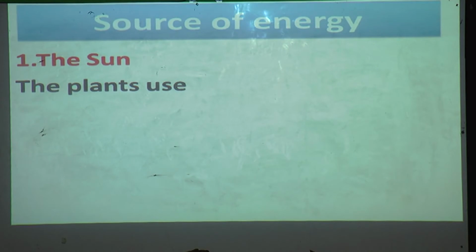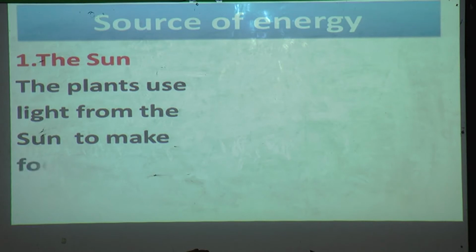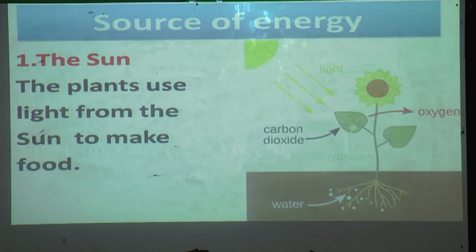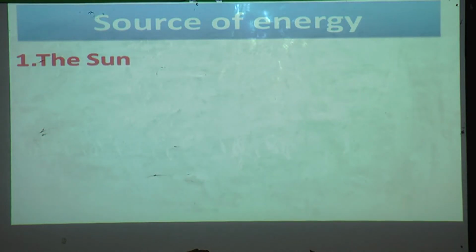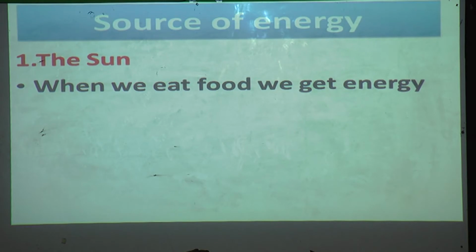The plants use light from the sun to make food. Yes, everybody knows, in the last session also we have seen this. Means for photosynthesis the light is used. When we eat food we get energy to do work. Yes, this also we have seen, that if we eat food we will get the energy.